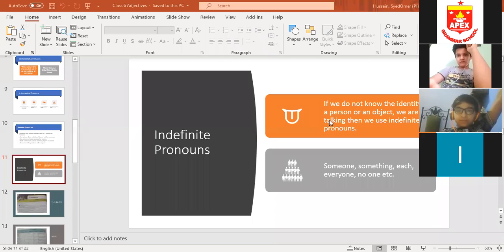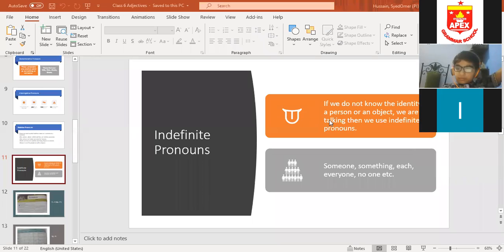When we don't know about someone's identity, we use indefinite pronouns like someone, something, one. Correct. Good. So, beta, indefinite means when you don't know about the identity of any person or an object. Okay. Now we are going to start our exercise.